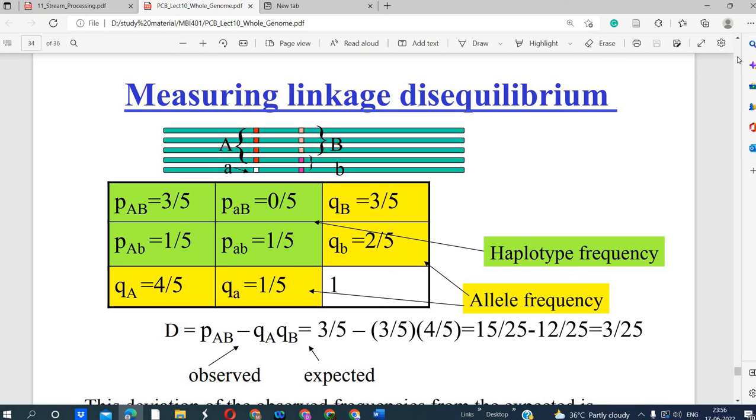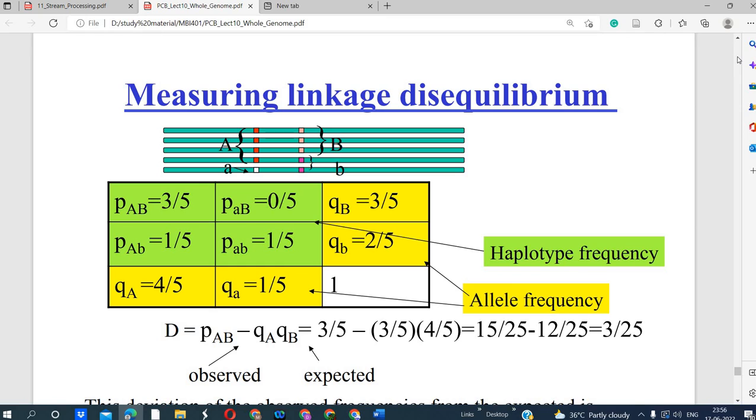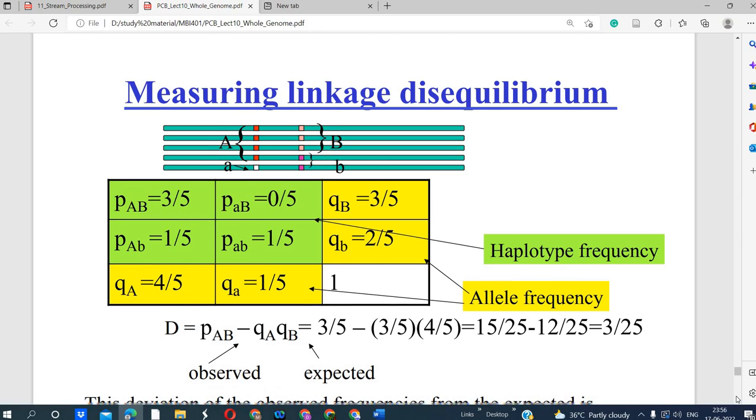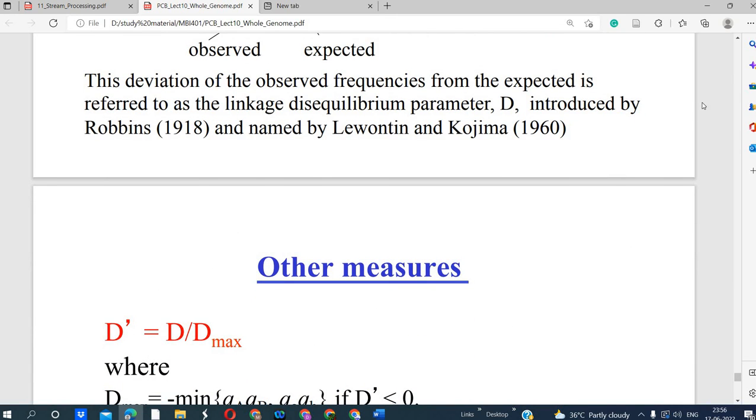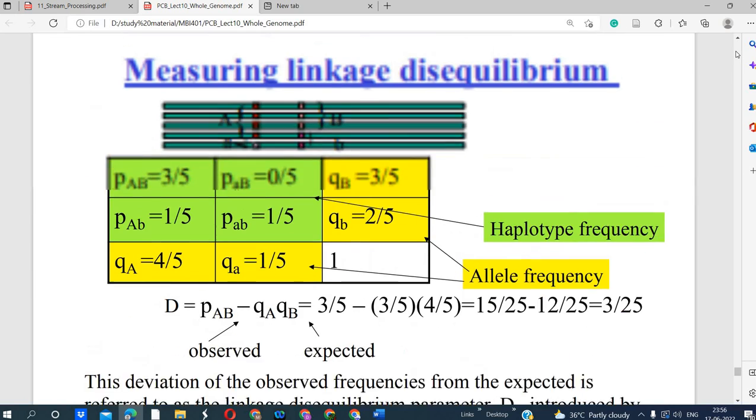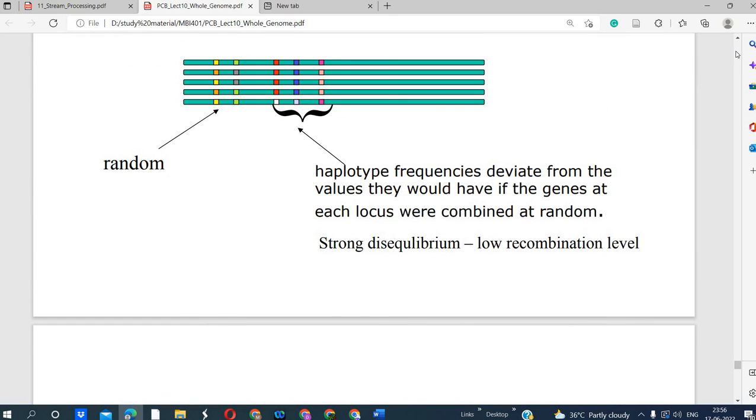You can see the difference. Expected and observed frequencies are given here. So this is the example of linkage disequilibrium. So haplotype frequency deviates from the values they would have if the genes at the loci were combined at random.